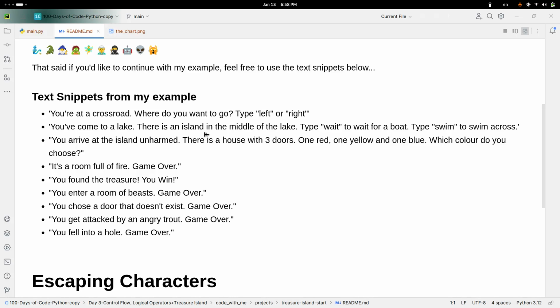So I just want to do this as quickly as possible. So these are the snippets, and apparently just using a bunch of if or else statements should be enough.